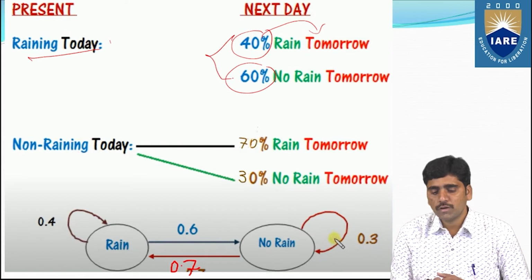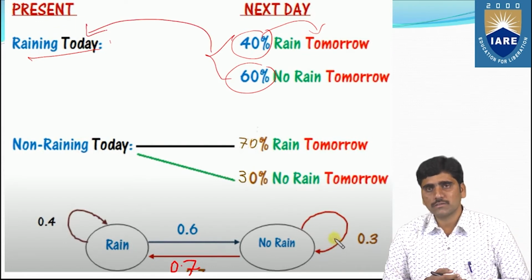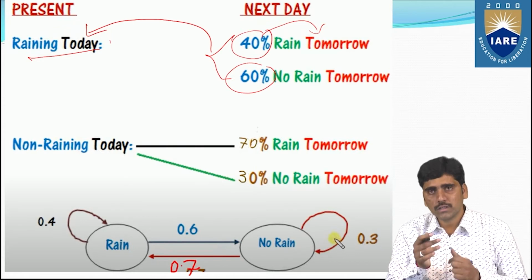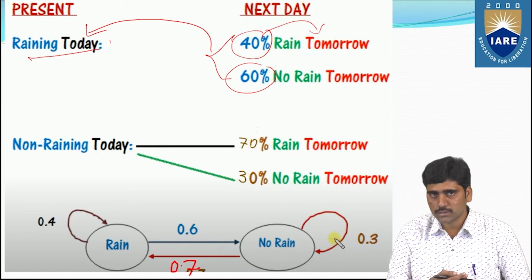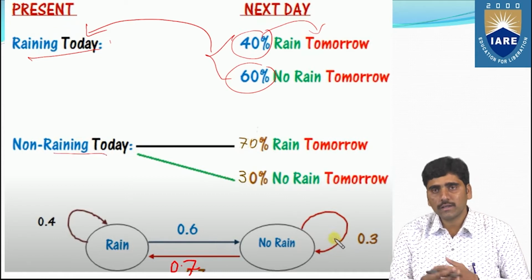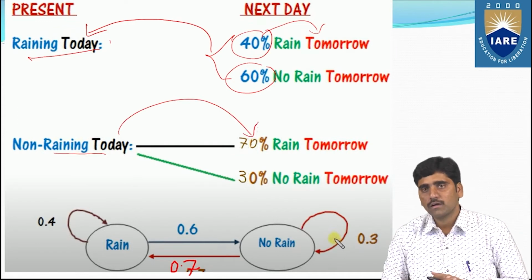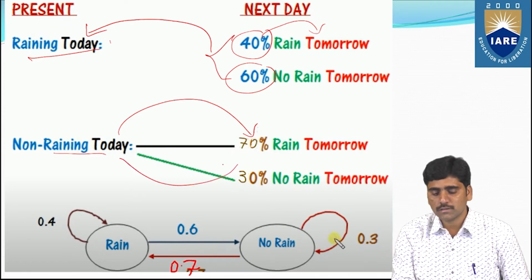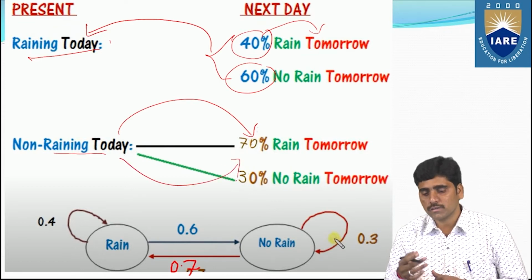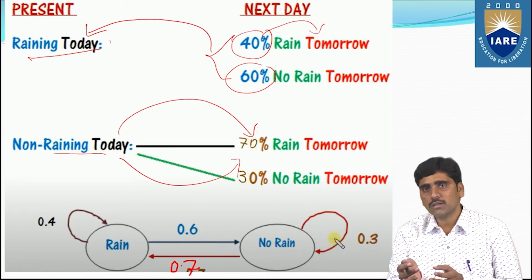These two transitions will happen for the rain today state. Similarly, you can go for the not raining today state. For the not raining state, we can assume that 70% is going to be rain for tomorrow, and the remaining 30% is no rain for tomorrow.